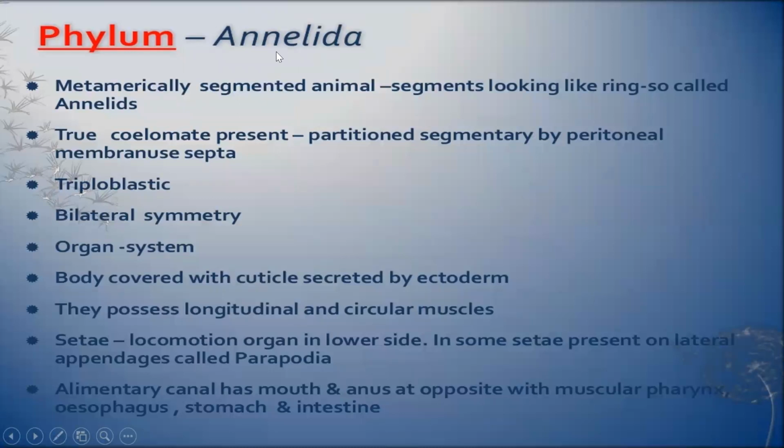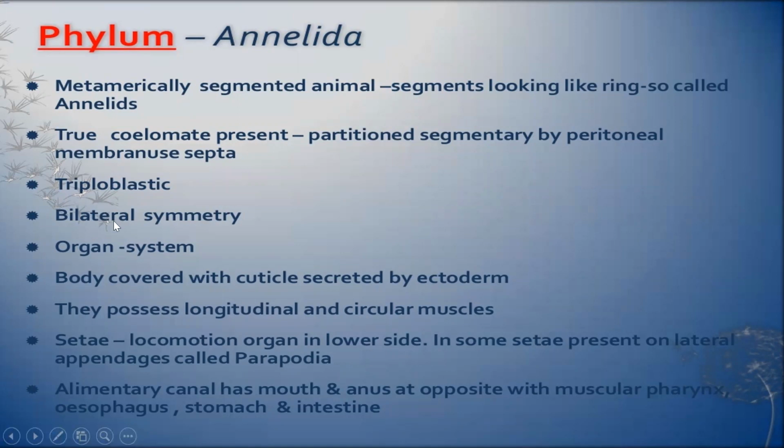Now, phylum number 6. Phylum 6, it is metamerically segmented. Phylum 6, Annelida. It has a metamerically segmented body. Segments look like rings, so they are called annelids. A true coelom is present.